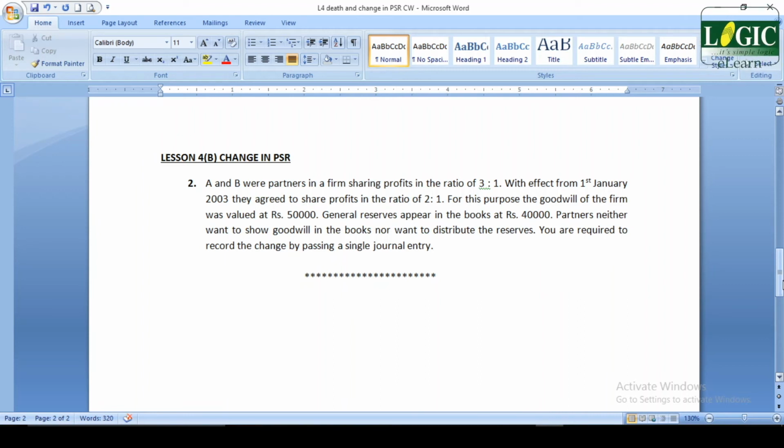So what is the reconstitution that had taken place here? They shifted from 3:1 profit sharing ratio to 2:1 profit sharing ratio, which resulted in the reconstitution of the firm. As a part of reconstitution, they valued the goodwill of the firm. They came across general reserves. So these are all the things to be considered. Now upon the total value, the proportionate share of gain is to be taken by the gainer from his capital account and given to the loser, the sacrificer. So how is it possible?